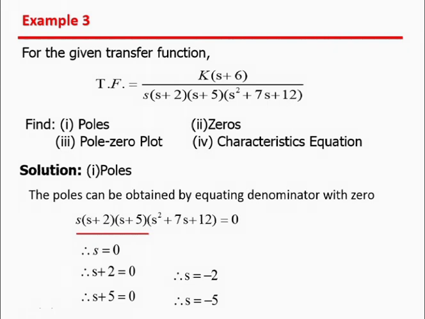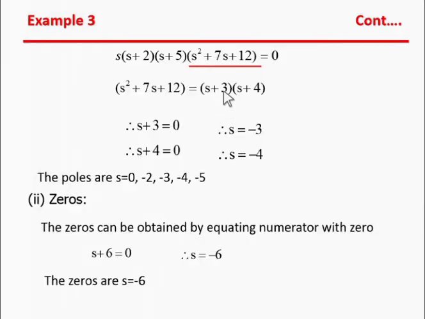By solving this equation we get s equal to 0, s equal to minus 2, s equal to minus 5, and by solving s square plus 7s plus 12 equal to 0, we get s plus 3 and s plus 4. So s equal to minus 3 and s equal to minus 4. So the poles of the transfer function are s equal to 0, minus 2, minus 3, minus 5 and minus 4.